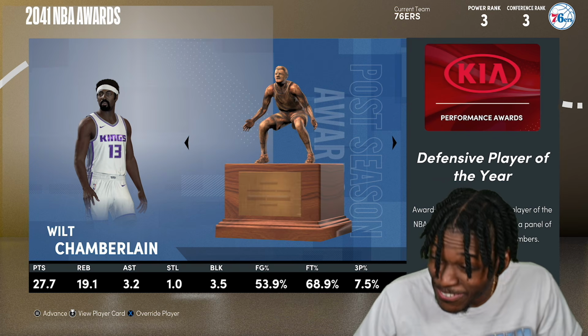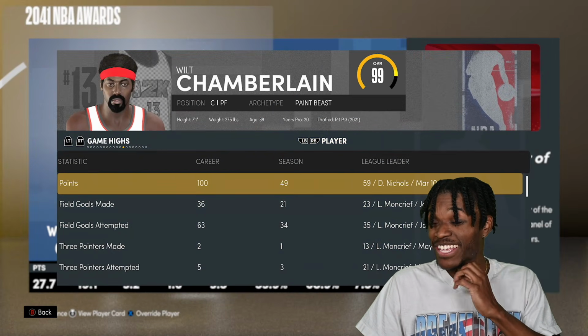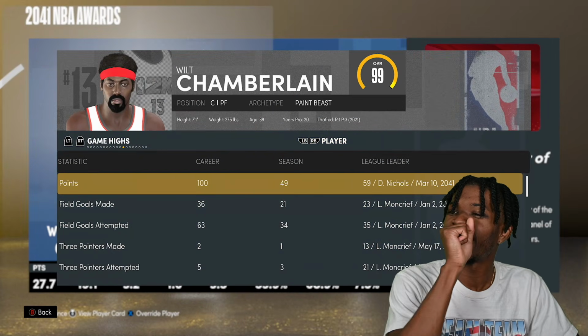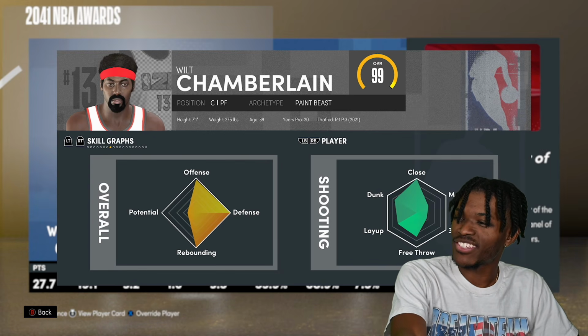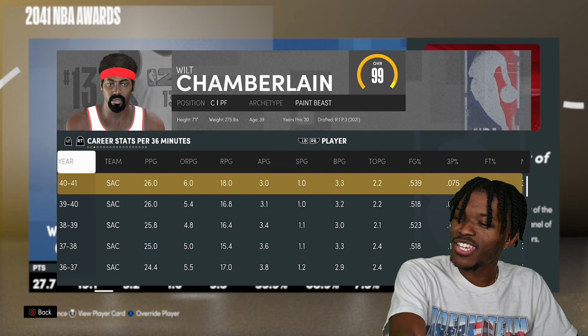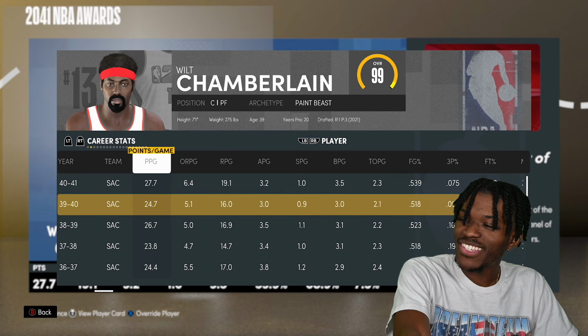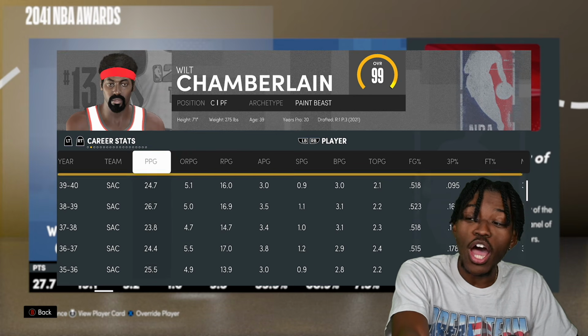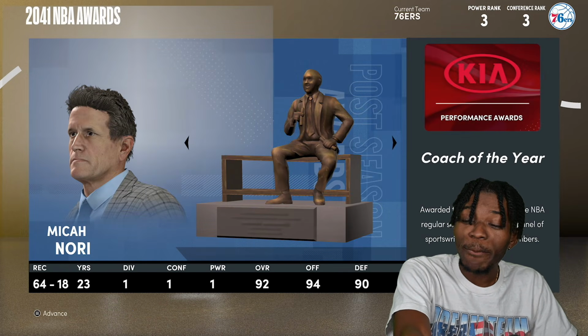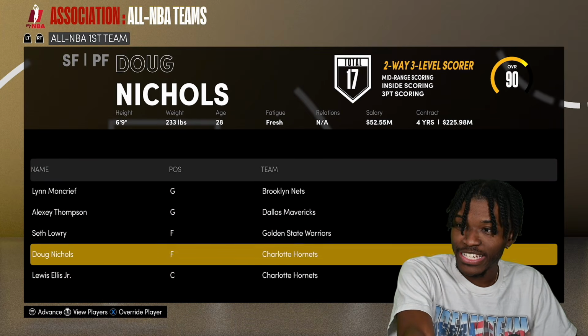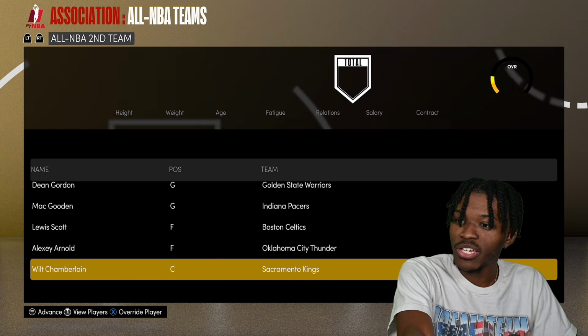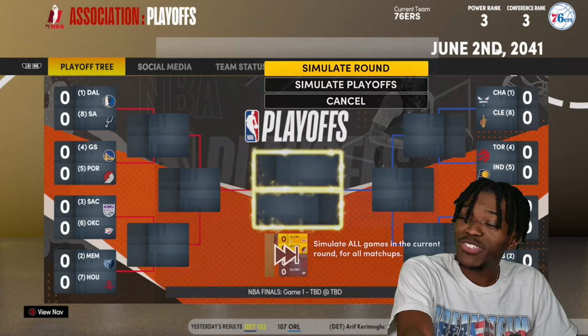Wilt won Defensive Player of the Year again. This is not making sense. Oh, this is his all-time career high. But this is not making sense, because these are the best statistics he has ever put up. He's about to be 40. I mean, he's not even on NBA first team, but he was second team. But he's about to be 40.